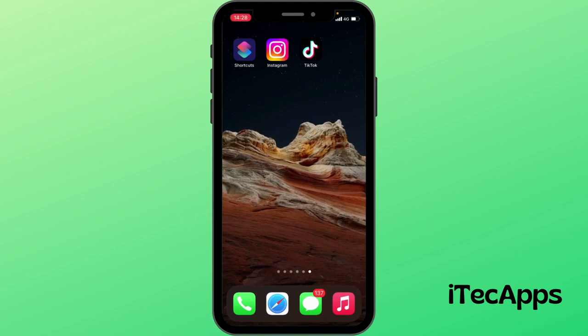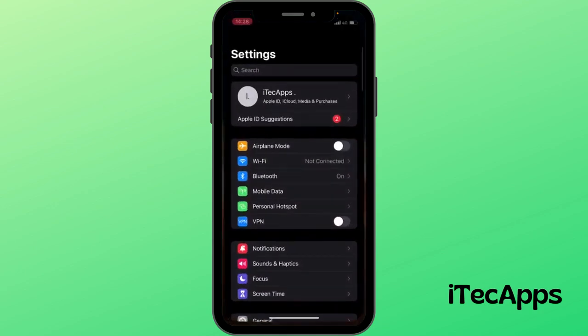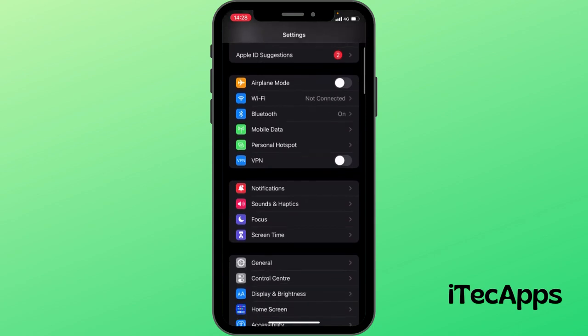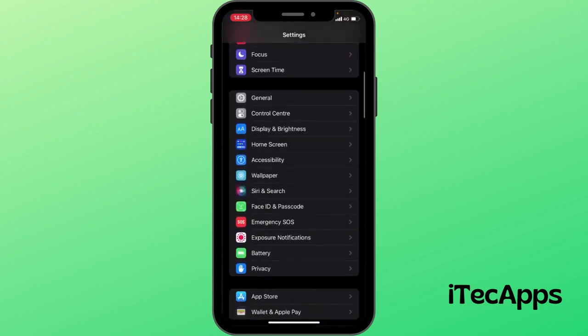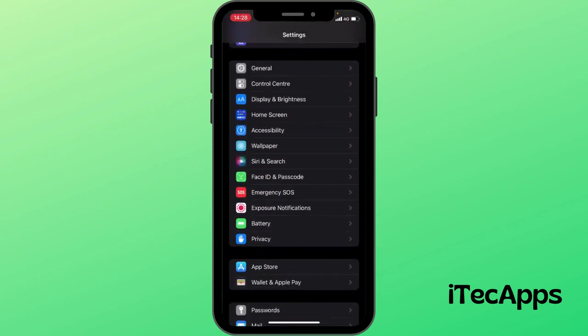Today I'm gonna show you how to fix your battery drain. So first, you need to go to your settings. You're gonna scroll down. You need to type battery.